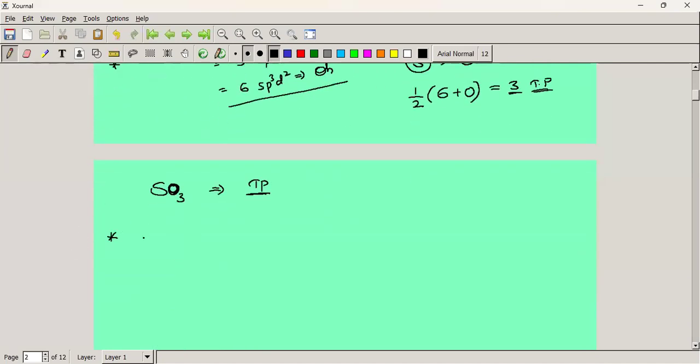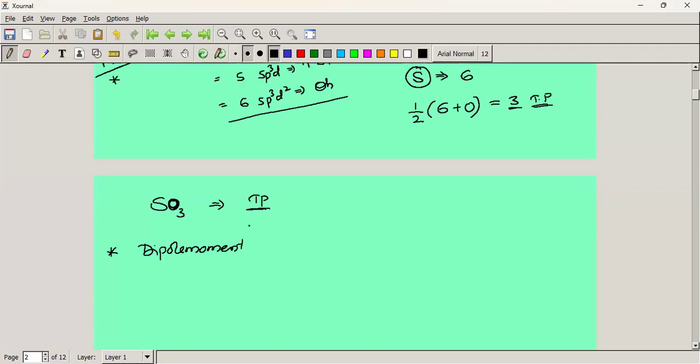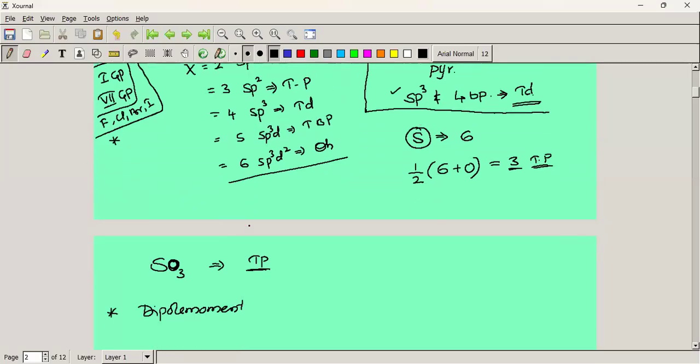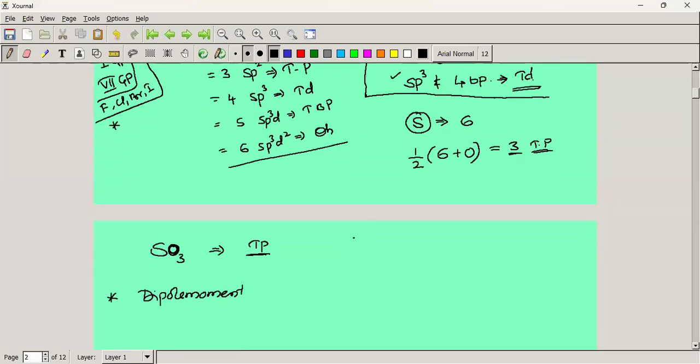One of the methods is dipole moment. Sir, could you give one example for a monovalent atom? Monovalent atoms, right? So here the monovalent atoms, okay. I'll go with another example.